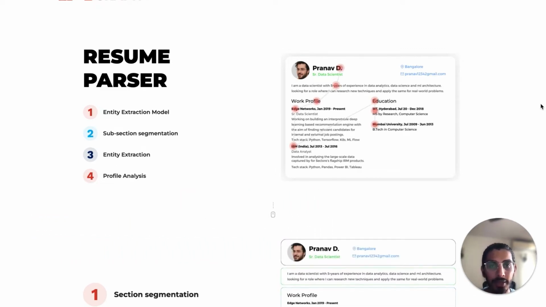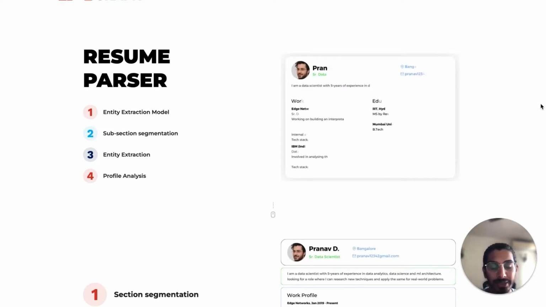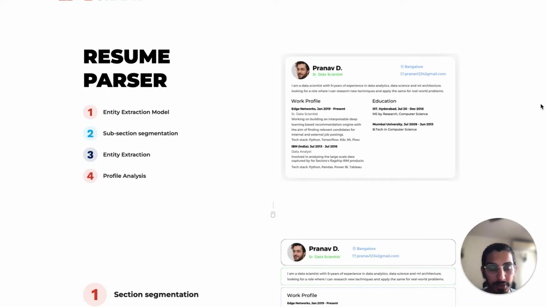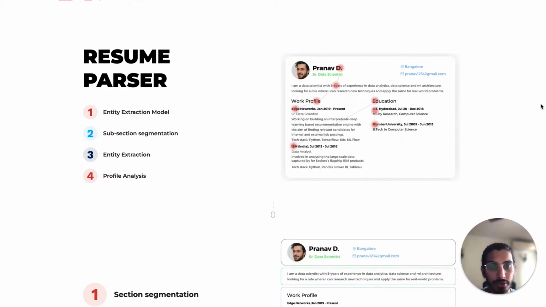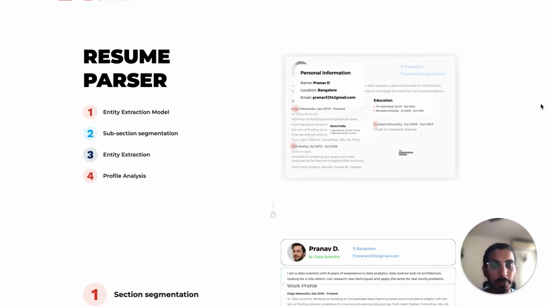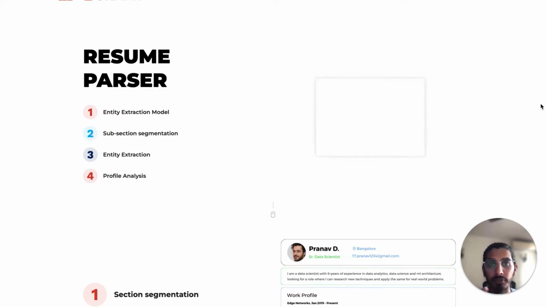And the way the process happens is like the job description. Resumes also have multiple sections like summary, objective, skills, project details, education, patents, publications, certificates, trainings, and personal information sections.